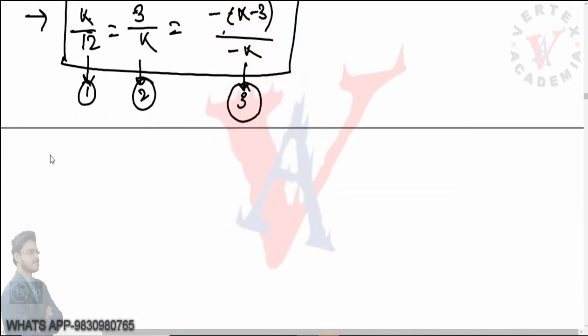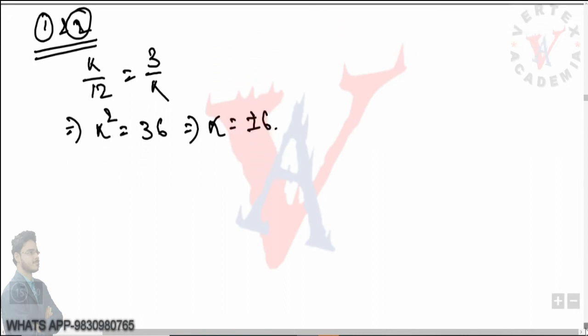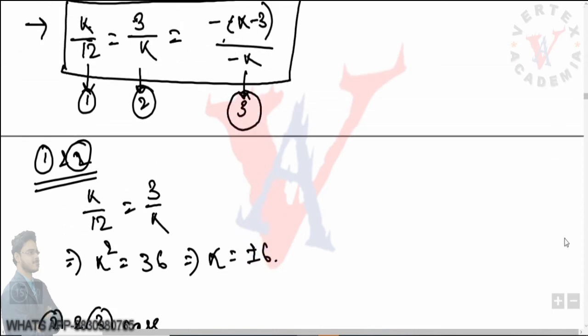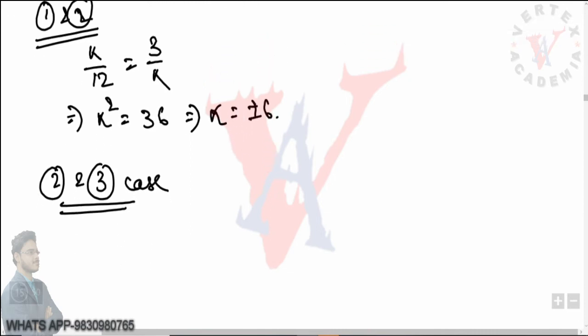If we take 1 and 2, that is k by 12 equals 3 by k, which implies k square equals 36, which implies k equals plus minus 6. Now considering the second and third case: 3 by k equals minus of k minus 3 by minus k.